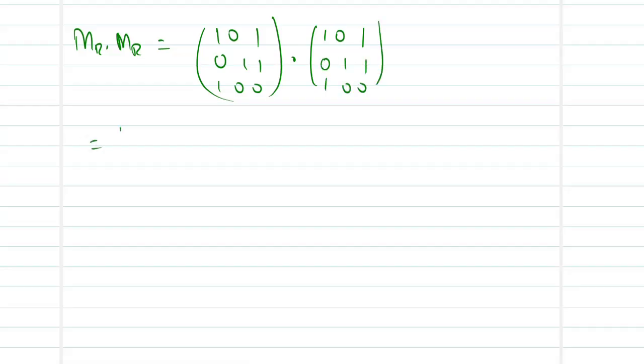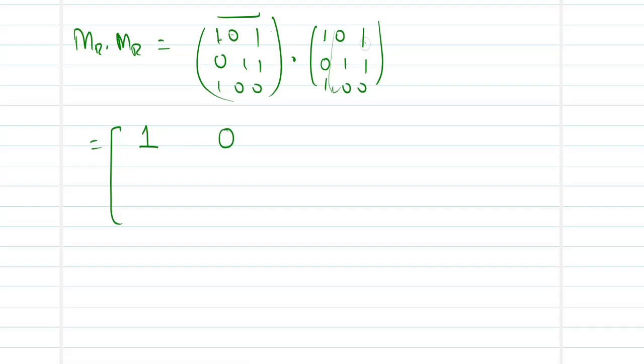So you can do the matrix multiplication like our last type. 1 into 1, at least one of them is 1, so the entry can be taken as 1. You can skip the remaining things because already you have a 1. Now move on to the next column. As a trick, 1 into 0 is 0, 0 into 1 is 0, 1 into 0 is 0, all three are zeros, so the entry is 0.